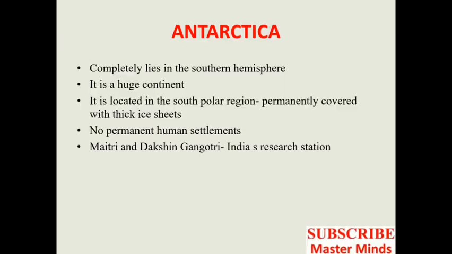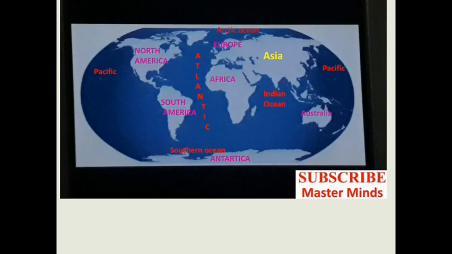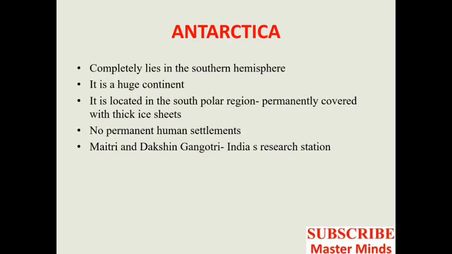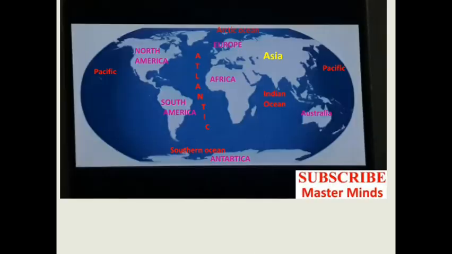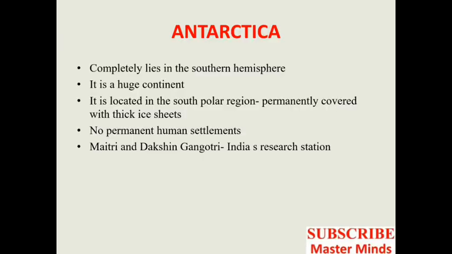Next we can study about the continent Antarctica. Antarctica also lies completely in the southern hemisphere. You can see here, this is the Antarctican continent. And it is a huge continent and it is located in the South Polar region. You know that from the globe, this is the northern pole and this is the southern pole. So Antarctica lies completely in the southern polar region and it is permanently covered with thick ice sheets.